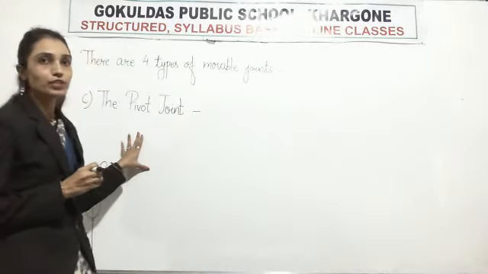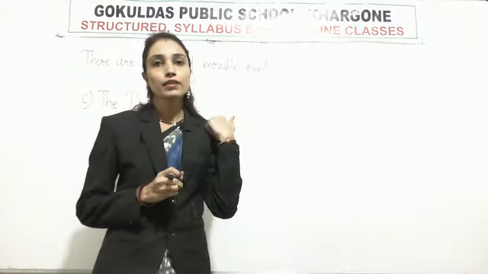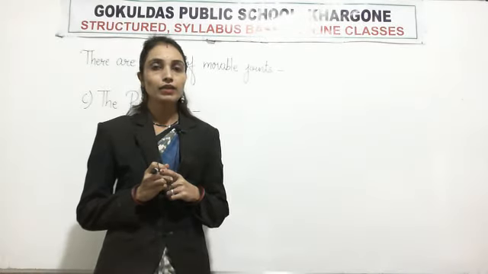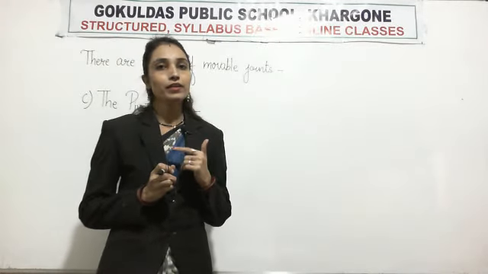Means the pivot joint is present between the skull and our neck. Means it allows movement of our head from right to left, up and down.